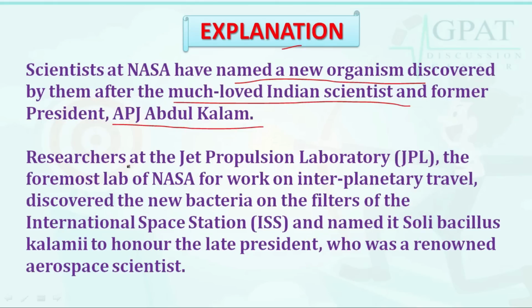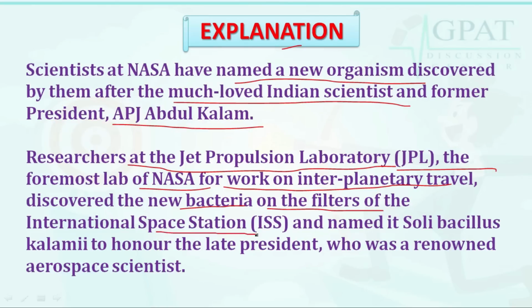Researchers at the Jet Propulsion Laboratory, that is JPL, the foremost lab of NASA for work on interplanetary travel, discovered the new bacteria on the filters of the International Space Station, that is ISS, and named that bacteria Bacillus kalami to honor the late president APJ Abdul Kalam, who was a renowned aerospace scientist.